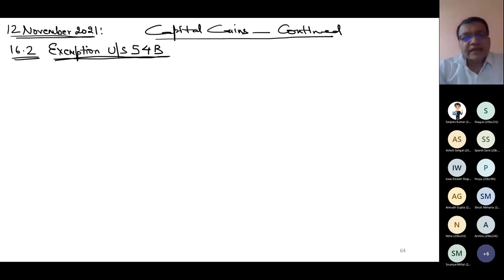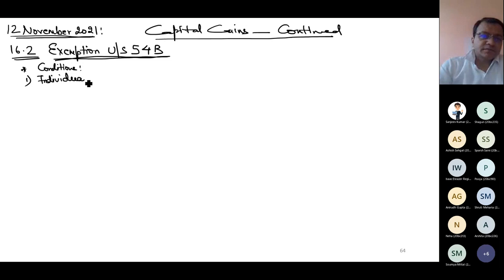In 54B, it talks about agricultural land. This is what section 54B is. So first point, conditions. Individual or HUF, capital gain on sale of land.